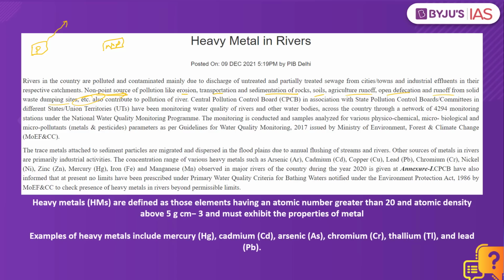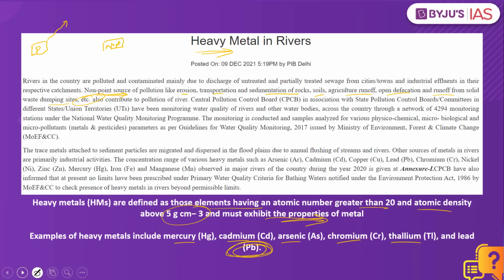Further, the article makes a mention of heavy metals. What are these heavy metals? They are defined as those elements having an atomic number greater than 20 and atomic density above 5 gram per cubic centimeter, and must exhibit the properties of metal. Some of the examples include mercury, cadmium, arsenic, chromium, thallium and lead. These are some of the examples of the heavy metals, and if they are present in that particular river, this can also cause increasing pollution and may also have health implications on the people consuming this water.